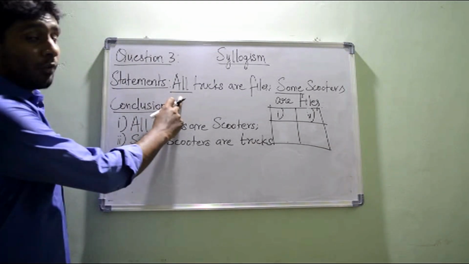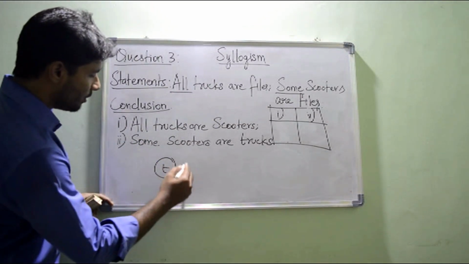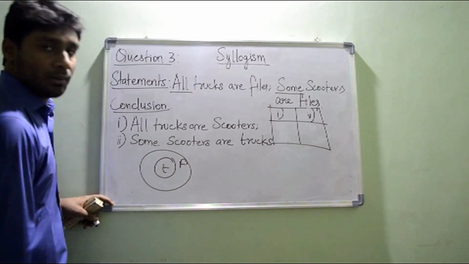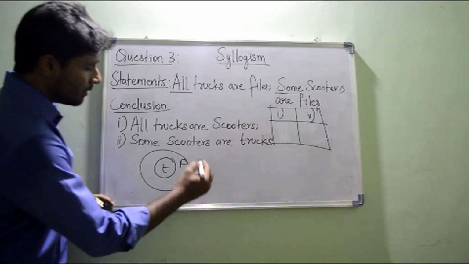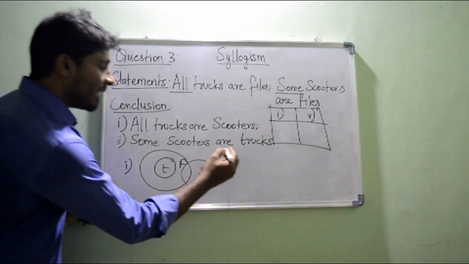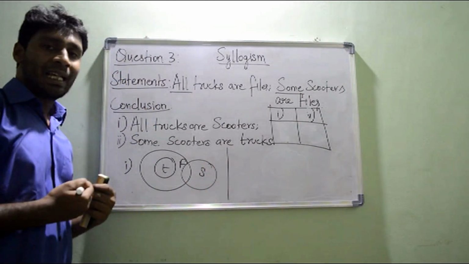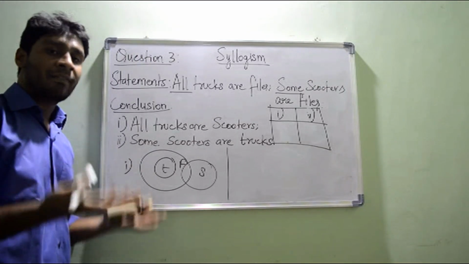So if it is all, we can go for an overlapping one. So all trucks are files, again some scooters are files, so some scooters are files. So this is my first possible diagram. And can you draw any other possible diagram for the given statements? Are there any other possible diagrams available? And how can I find it out?